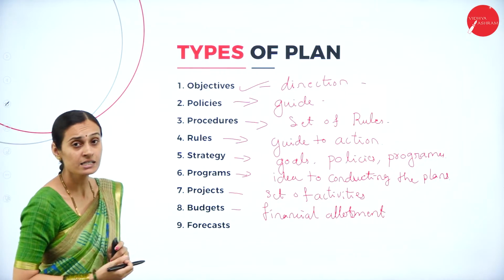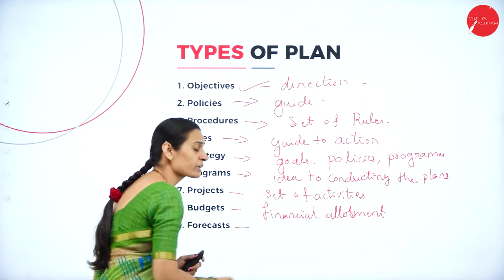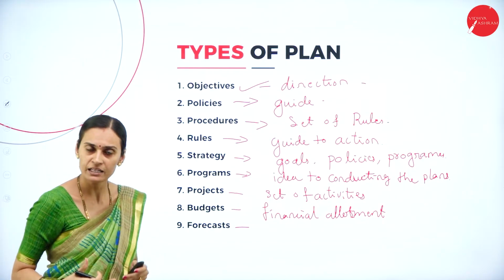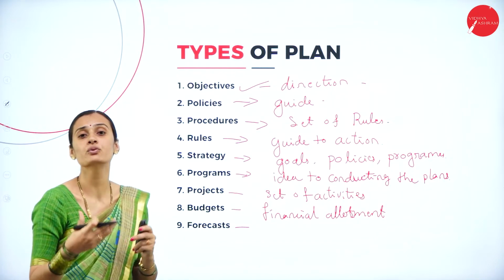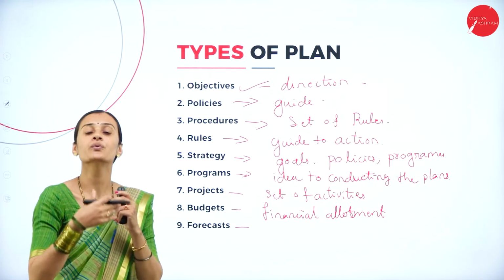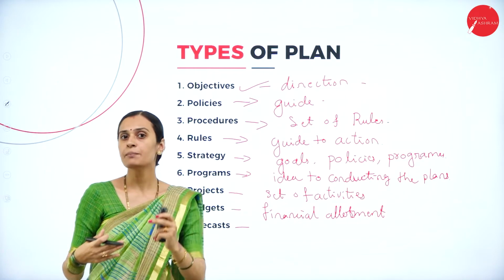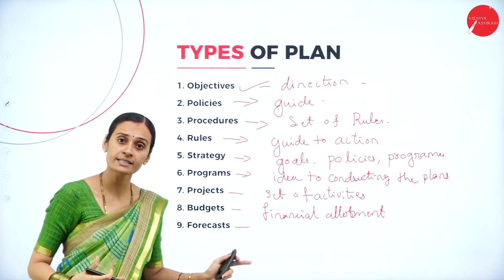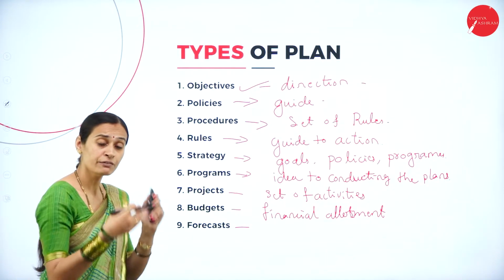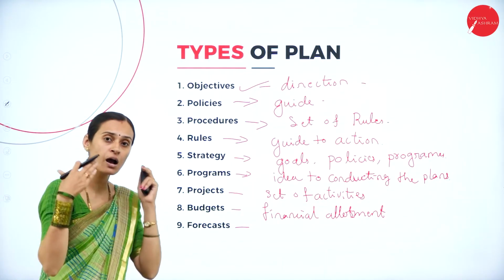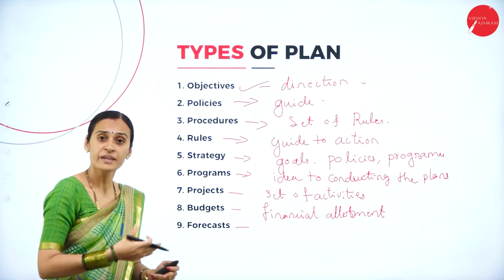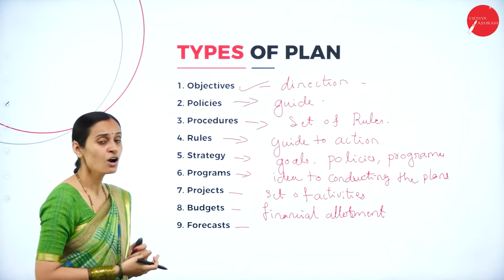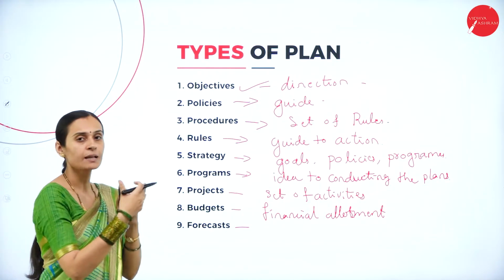And next one, the last one, forecast. What do you mean by forecast? Already we know what a plan is. The plan tells about forecasting the future courses of action. So in the future, what do we have to do? Forecasting about the goals, how to reach the goal, and what the returns are. That is considered as forecasting. If you have that forecasting mind, if you think about the future, then you can frame the plans that are needed. That is considered as a forecast. So these are all general types of plan.